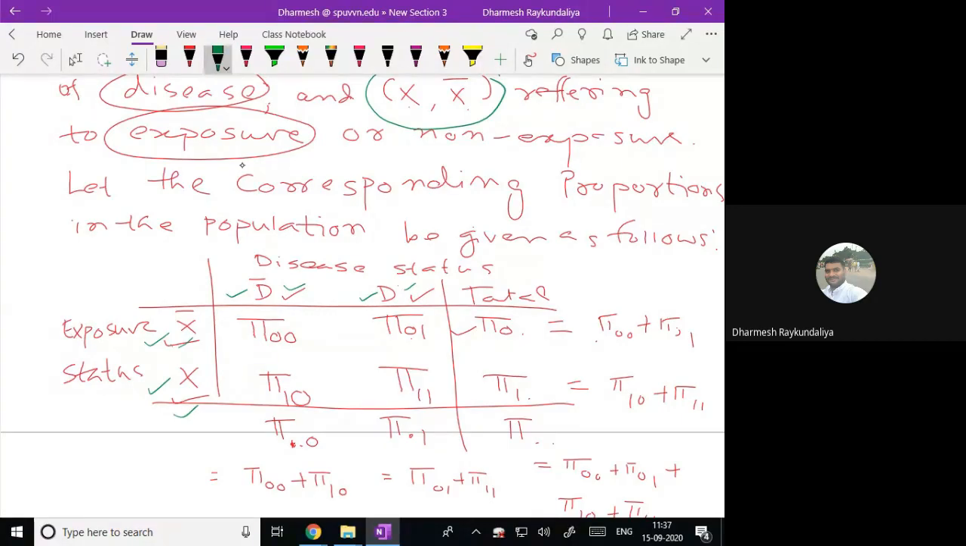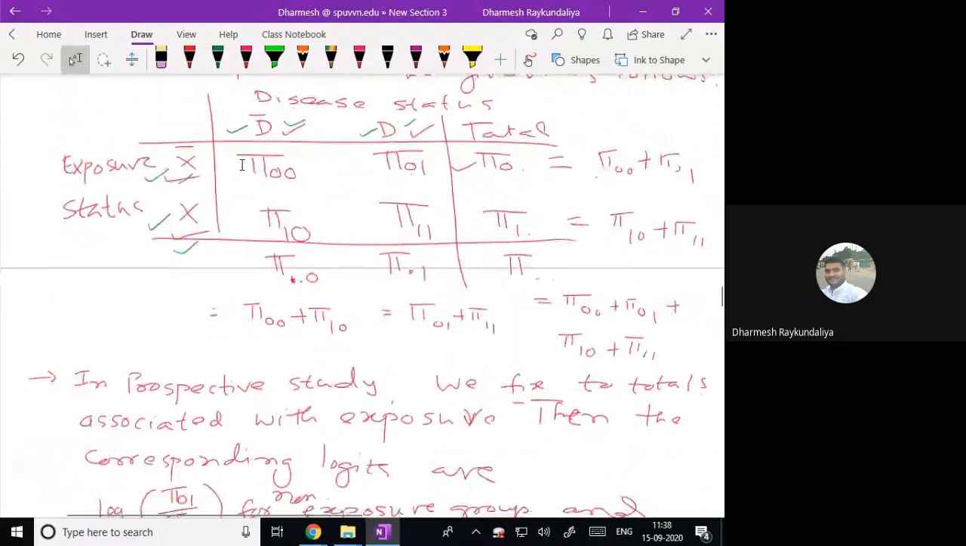Pi 0 means it is the proportion of the population who do not have any exposure and are not suffering from any disease. Pi 1 is the proportion of the people who do not have any exposure but they are suffering from the disease. Pi 10 means it is the proportion where the exposure is present but there is an absence of disease. And pi 11 means the proportion of the people who have some exposure and the presence of the disease.